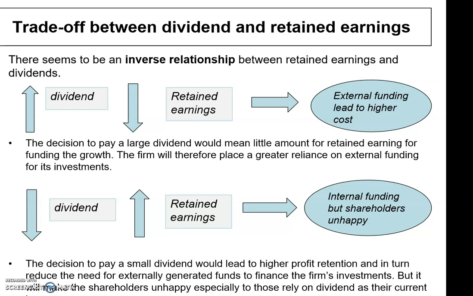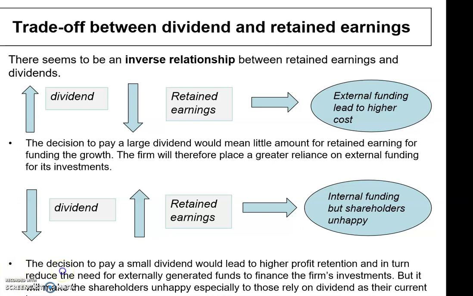So basically this is referring to the pensioners, retired people, because they don't have any other income, they just rely on the current income. That's why they need the dividend income. So if these shareholders are the majority of the company's shareholders, it will affect the stock price of the company adversely or negatively.